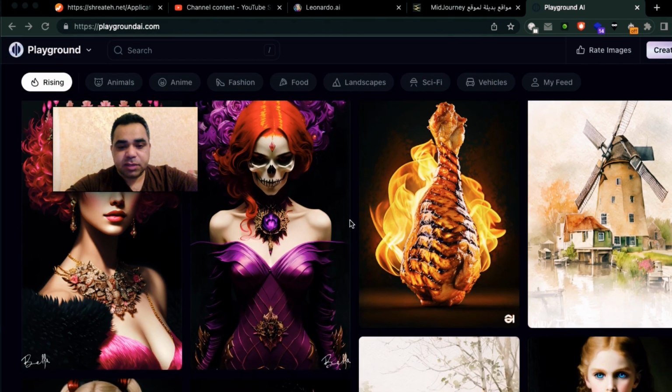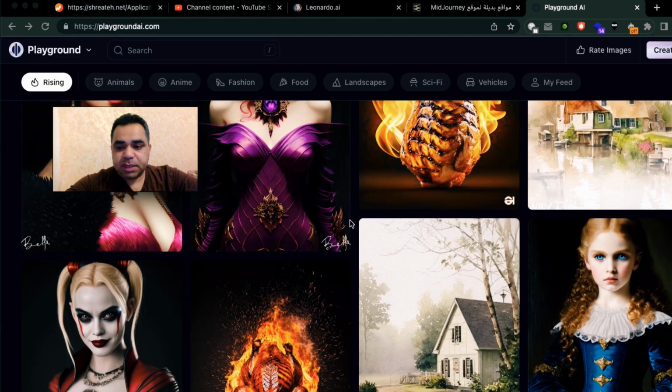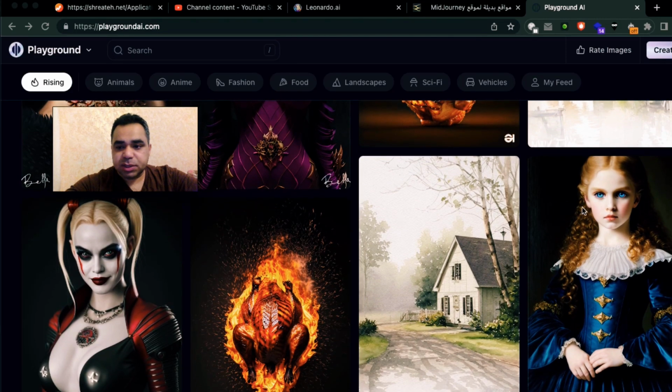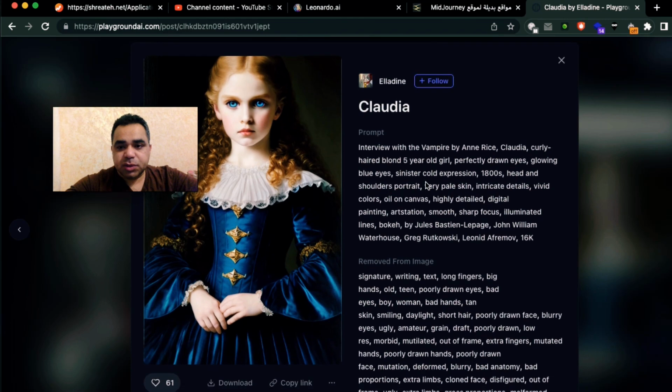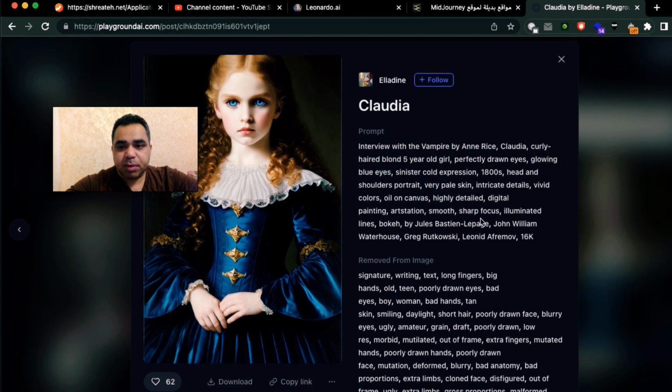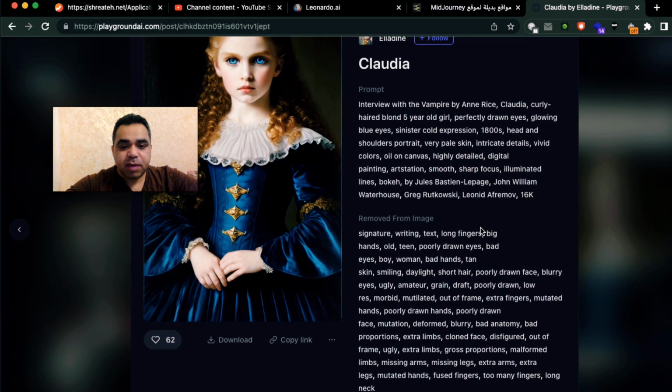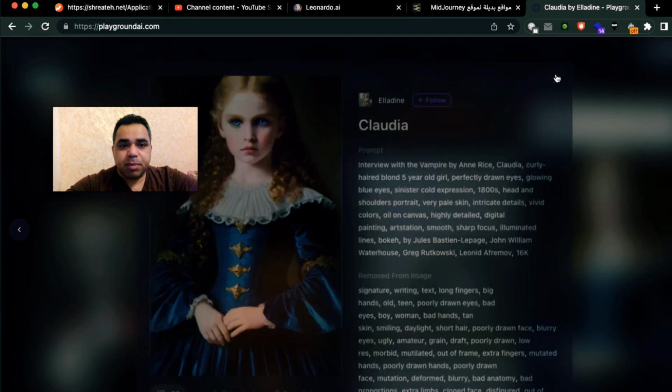As you see here, this website is so amazing. It has some realistic pictures or realistic generated images. Look at this one here. It shows you the prompt. Even you can copy the prompt and you can use it back again, or you can modify the prompt.